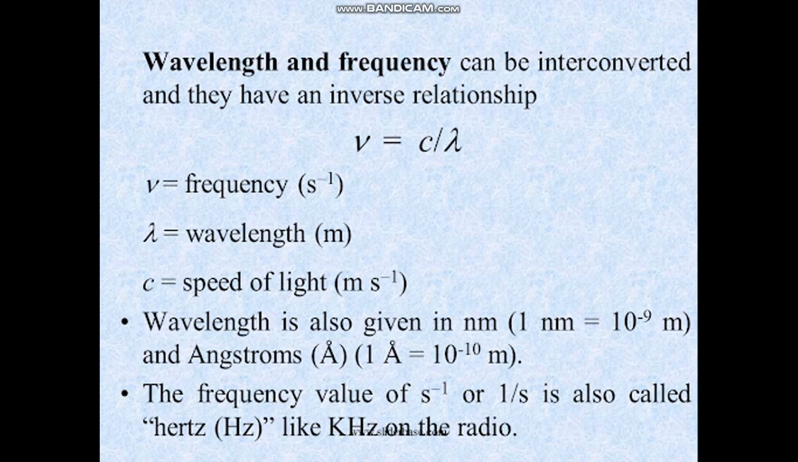Now, wavelength is given in nanometer. 1 nanometer, please remember, is equal to 10 to the power of minus 9 meter. And wavelength is also represented in angstrom. The symbol for angstrom you can observe, and 1 angstrom is equal to 10 to the power of minus 10 meter. The frequency is given in the unit per second, or 1 upon s, and it is known as hertz. The symbol is Hz, like kilohertz on the radio.